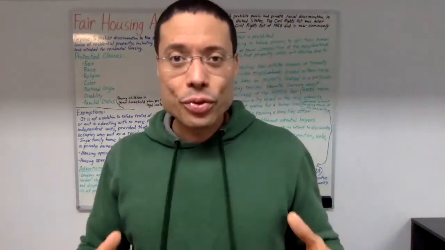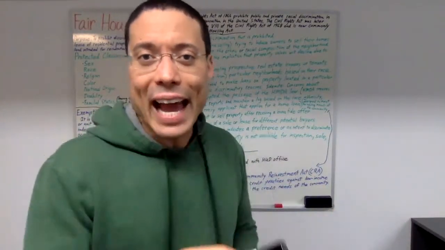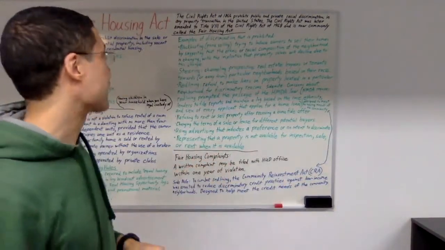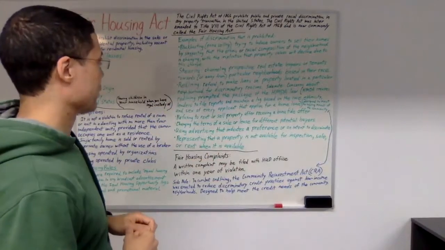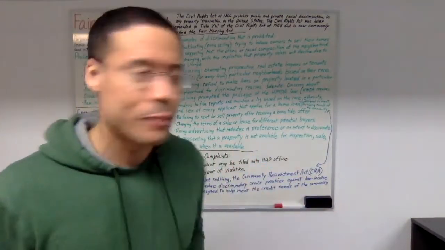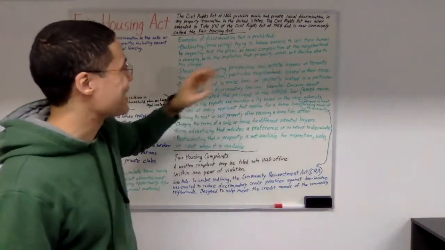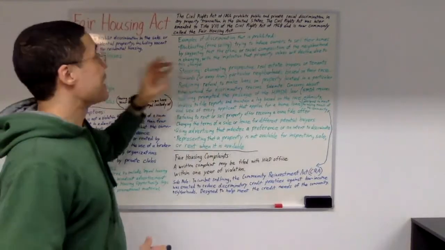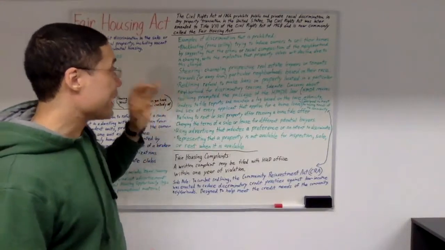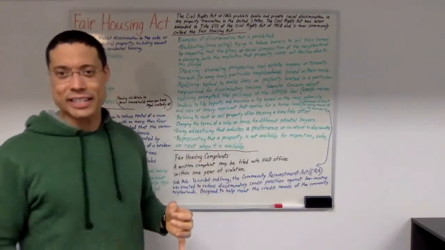Now, what are some examples of discrimination that the Fair Housing Act prohibits? Well, one is blockbusting, also known as panic selling. Now, what is blockbusting? Blockbusting, panic selling, is trying to induce owners to sell their homes by suggesting that the ethnic or racial composition of the neighborhood is changing, with the implication that property values will decline due to this change.